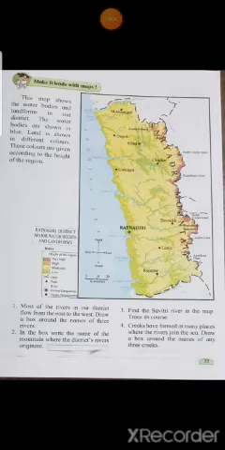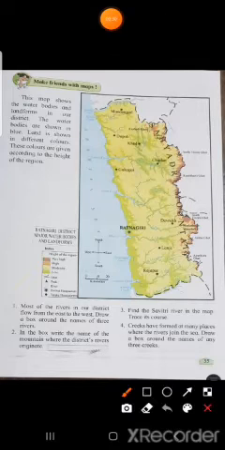So today our subject is EVS. In the last period, we completed half of lesson number 9, where does water come from? Till page number 54 we have studied in previous videos. So today we'll start from page number 55. Everyone open the EVS textbook to page number 55.